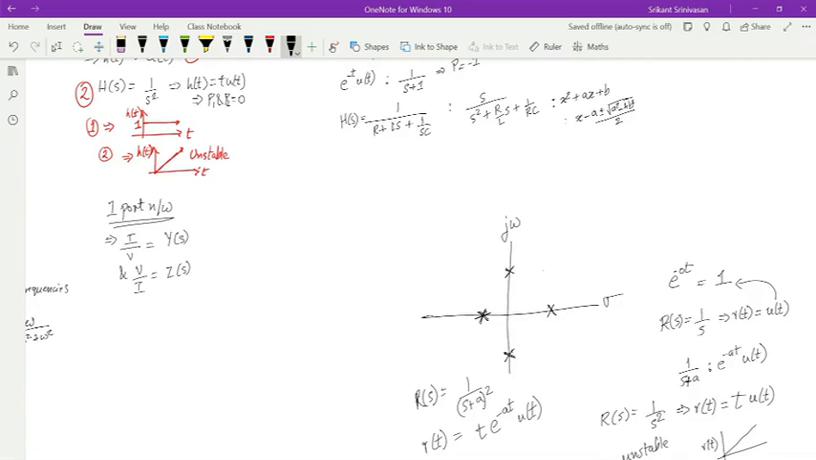Unstable. Okay, why is that? Because it is unbounded and approaches infinity. And it approaches infinity because this represents the term e power at, where a is positive. Correct. So that means if you want a stable system, the poles should always be on the left side of the S plane. Okay.